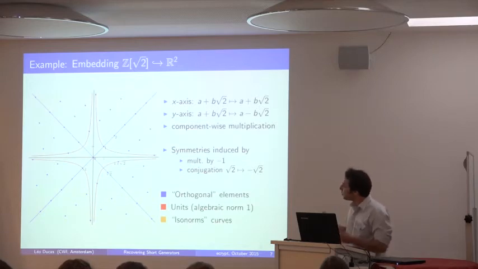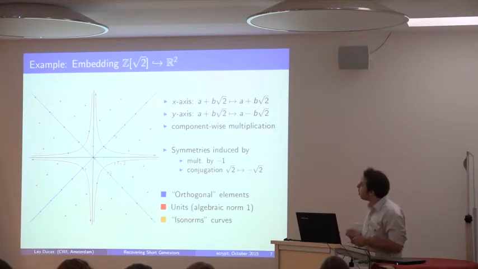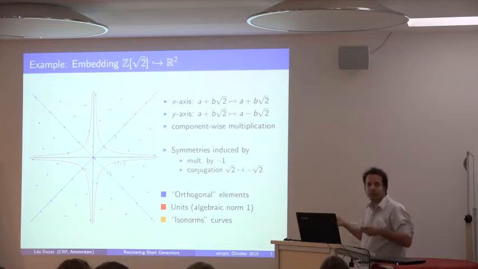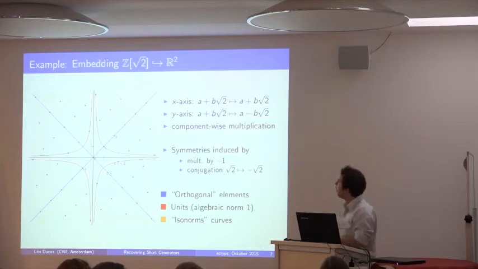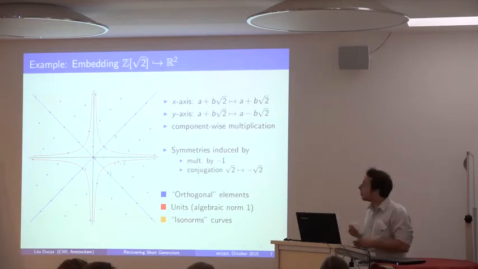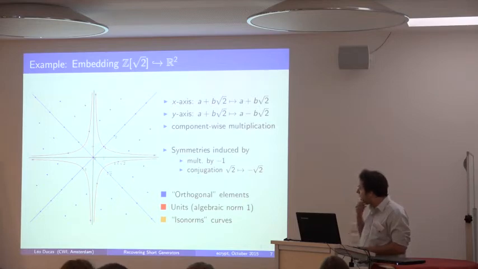Okay, but we're going to study this lattice in a different way than we usually study lattices. So what really matters here is that we're starting from a point, and this point has an algebraic norm. The algebraic norm is just the product of all its coordinates. It basically defines the volume of the lattice it generates. And beyond all those points, there are points that are quite special. I call them orthogonal elements. So it's 1, 2, but also square root of 2, -1, or minus square root of 2.